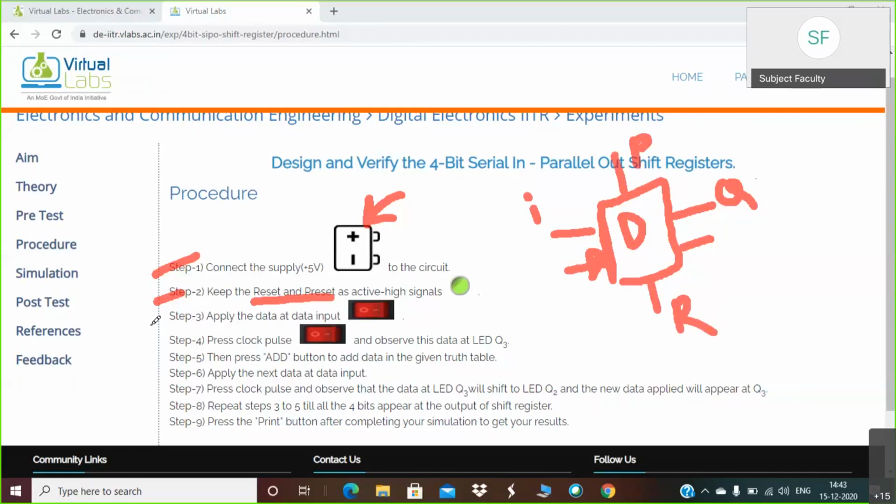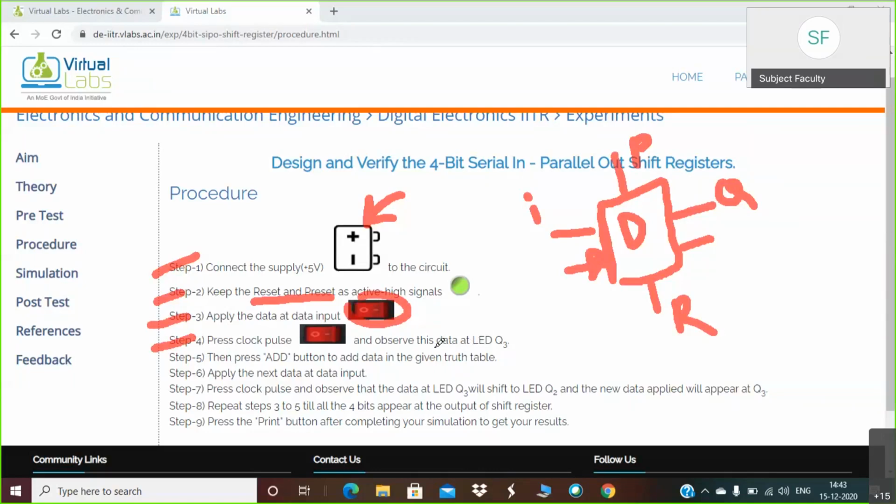Step number 3 is you have to apply the data input. A switch is given here, you have to apply the data. If it is pressed at 1, then it will take the data as 1, and if it's 0, then you have to note it as 0, and the clock pulses also you have to set accordingly.